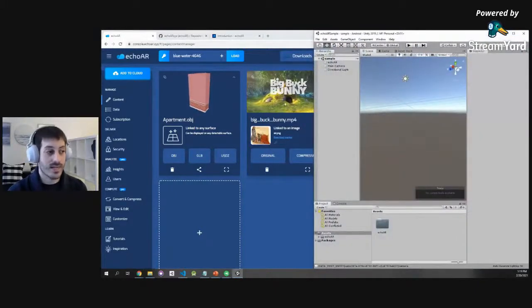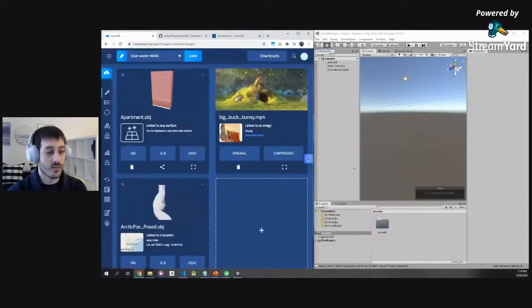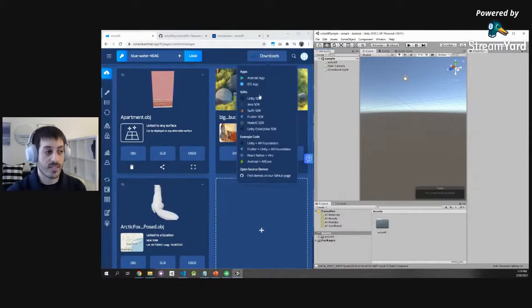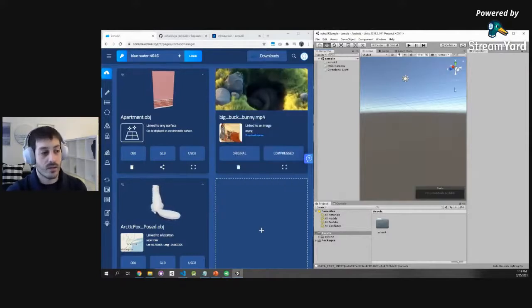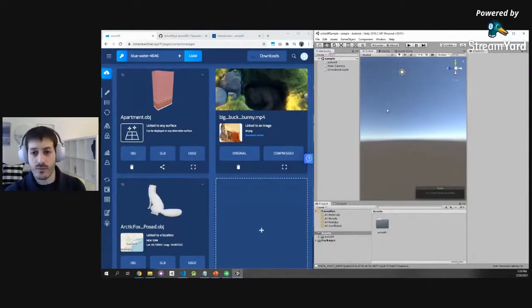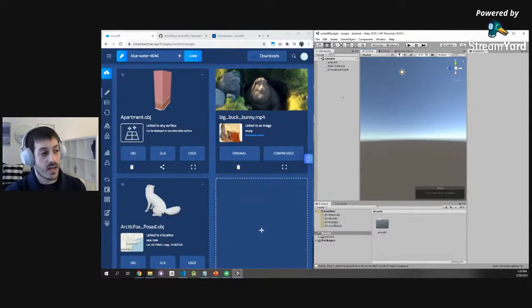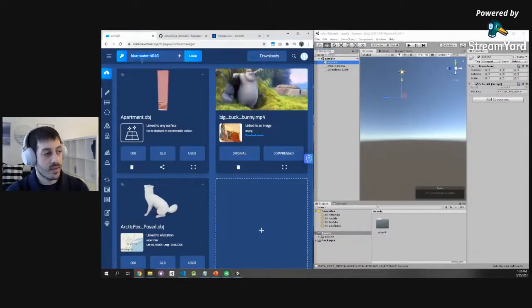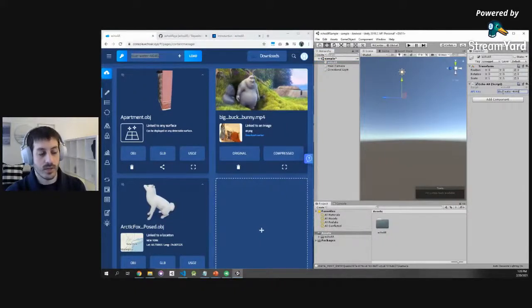So this is Unity. It's a game engine that a lot of developers love to use. It's free to use, and you can download that, and after that, download our SDK and get that in. What you're seeing right now is the Unity default view. We have an empty scene right here. It just has the echoAR SDK. I'm going to click this game object right here, and I'm going to plug my API key into the game engine. So all I did is just plug in the API key.